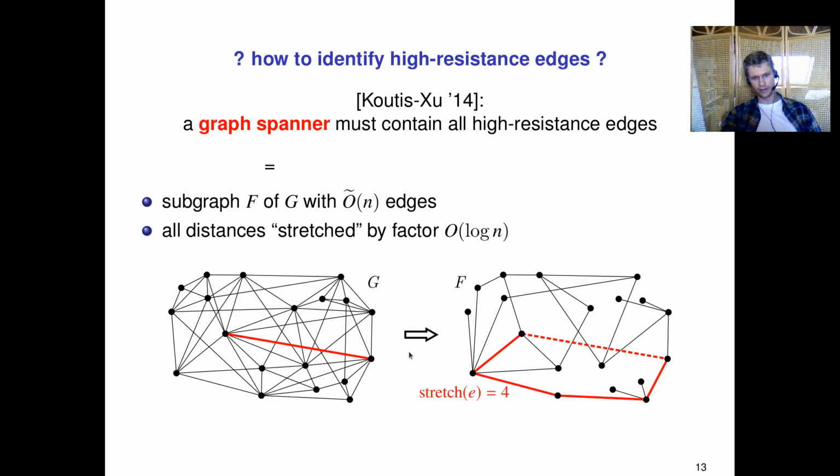So let's say that we take this edge, which has distance 1 in G. It's dropped in F, but we need a replacing path, and here we have a path of length 4, so we see that the stretch on edge e is 4. And so a spanner basically requires that all distances are stretched by a factor at most log n. For completeness, I'll add that in principle this is an arbitrary factor, so we talk about k-spanners where the stretch is at most k, but we'll only care about k equal to order log n.